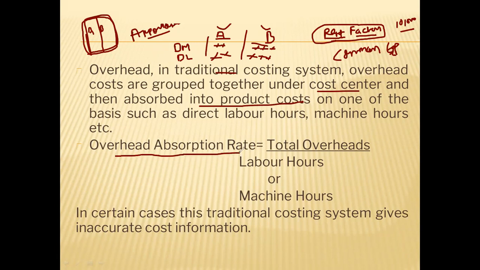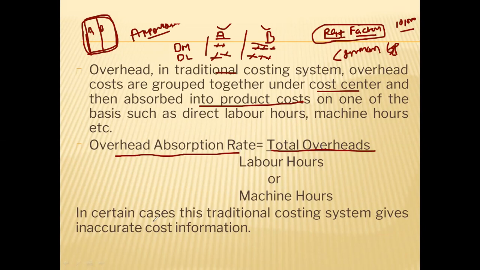If you remember, you might have done this in the lower classes, calculating the absorption rate of overhead, how to absorb the overheads. That is the total overheads divided by labor hour or machine hour. So based on this, we used to charge the overheads to each product.